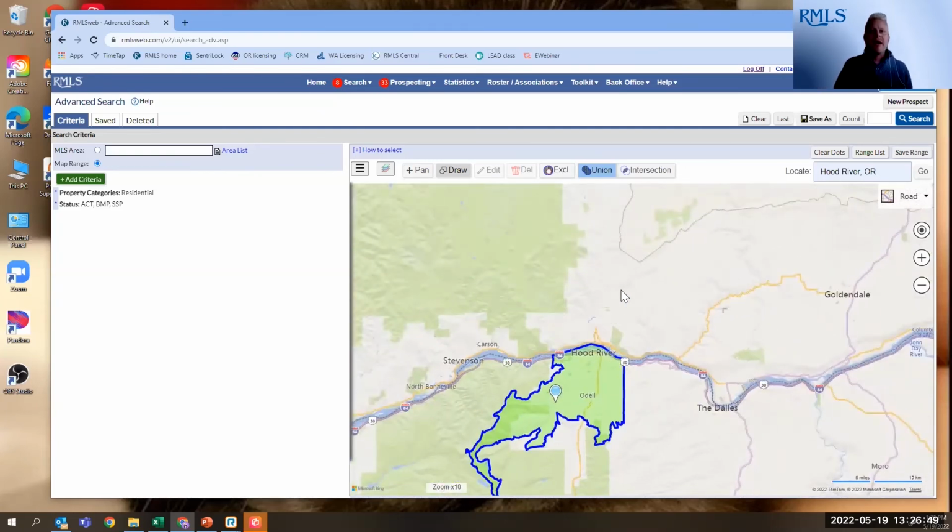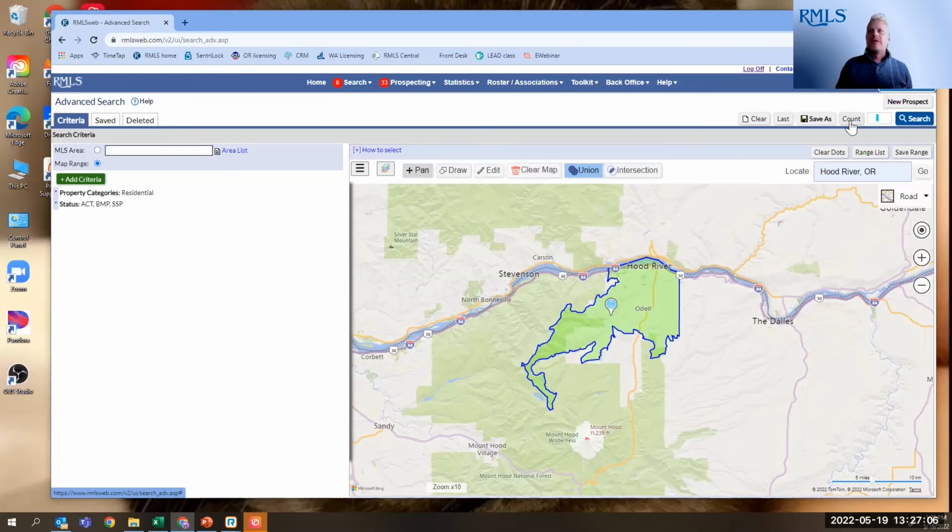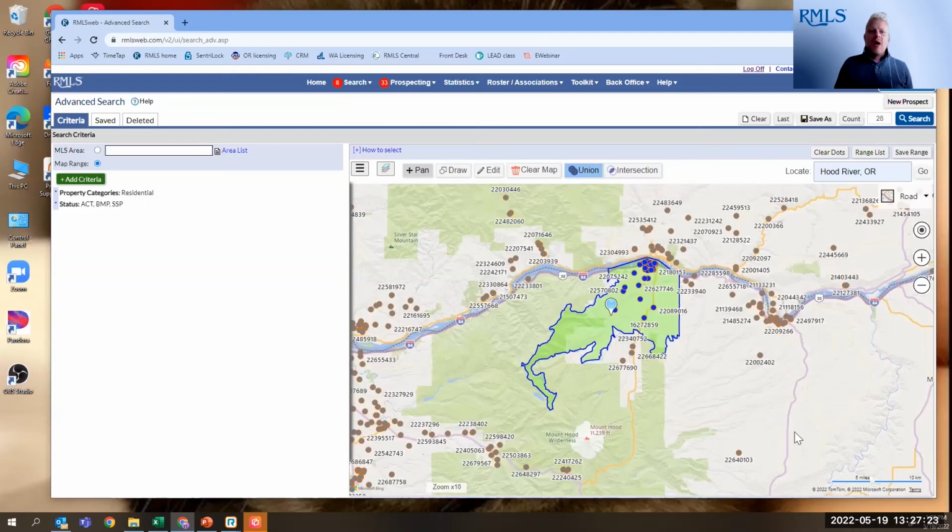And what's even better about this is, let's zoom out a little bit more. So let's click inside it to deselect it. Let's go ahead and just click our count button. Now, count is not new, but it's one of the reasons that the map is such a wonderful tool to use when searching, because count gives you a preview. And I love using count because as it's slowly bringing up my results, I maybe have too many, or who knows. There we go. We can see all these dots all over the map.